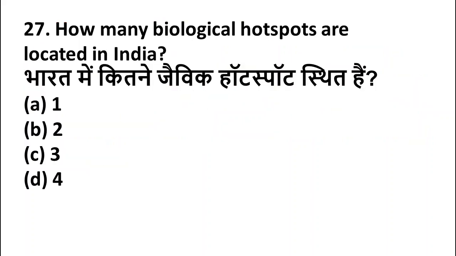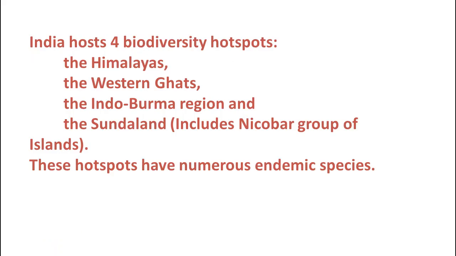How many biological hotspots are located in India? Friends, there are 4 biological hotspots located in India. India holds 4 biodiversity hotspots, and those are: one is the Himalayas, second is the Western Ghats, third is the Indo-Burma region, and the fourth one is Sundaland, which includes the Nicobar group of islands. I hope you knew this.